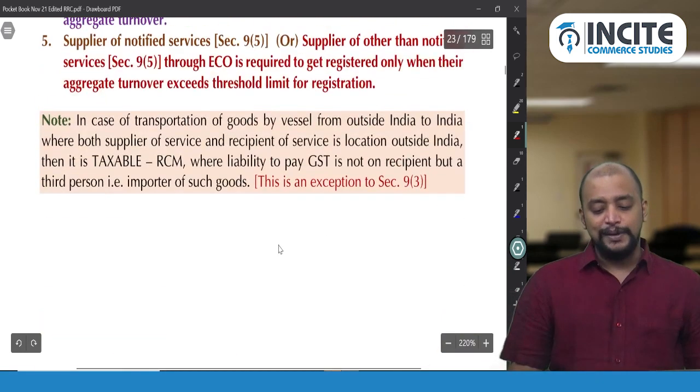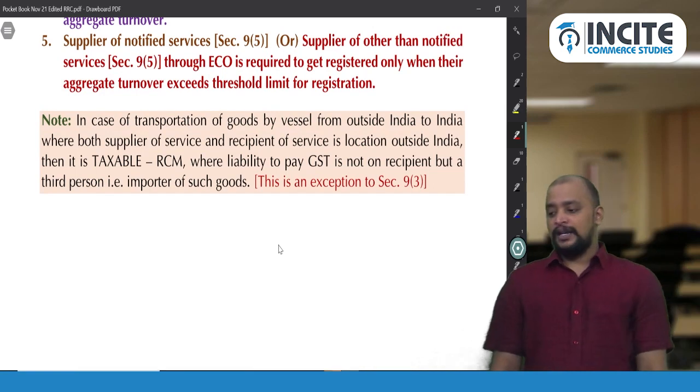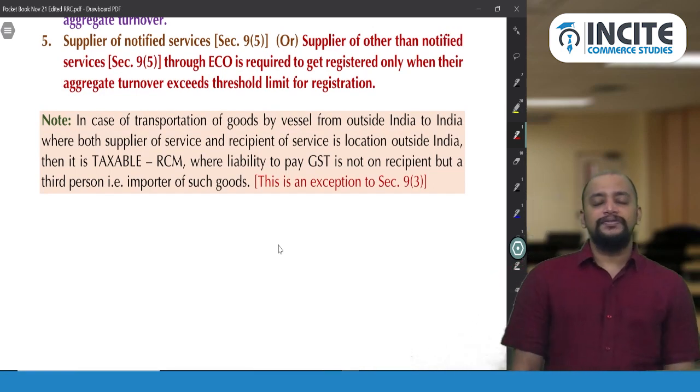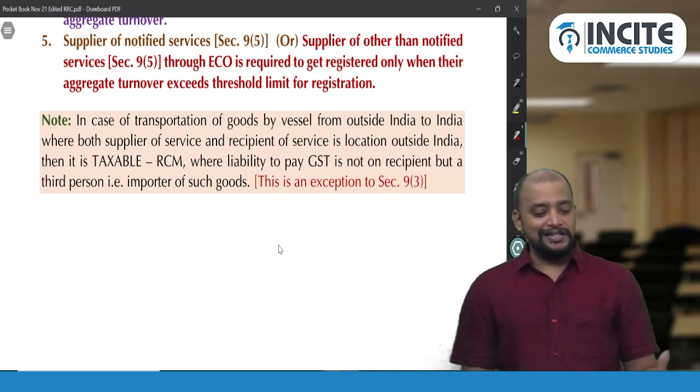Okay. So with this, liability to pay GST is over. So any doubt in this 9 subsection 5? 9 subsection 5 and this exception.